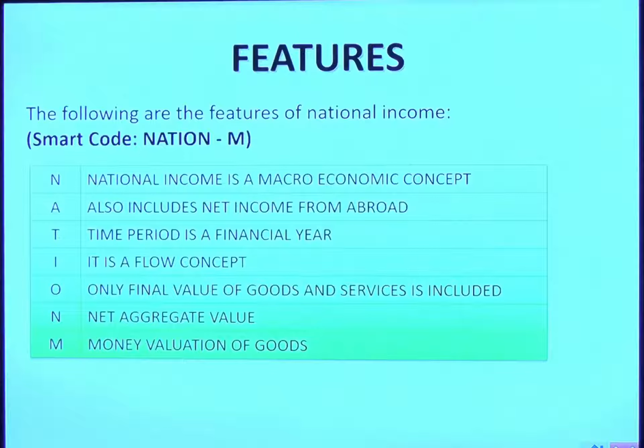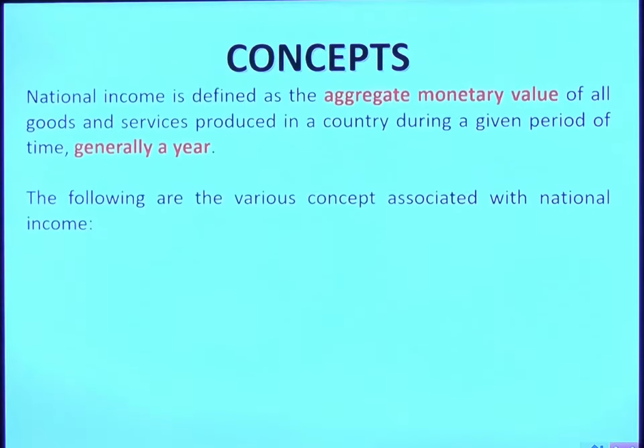Net aggregate value of all is taken, not the gross. Net final figure is taken, and money valuation of goods. Goods in quantity are measurable, but to express them in national income, they must be expressed in monetary terms, the money measurement concept. So these are the features of national income.